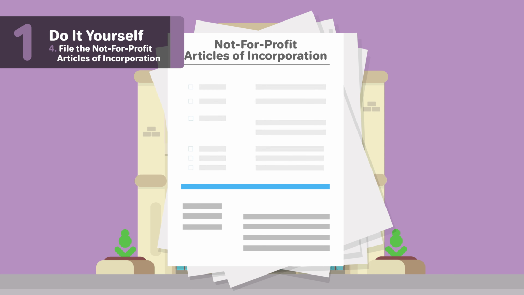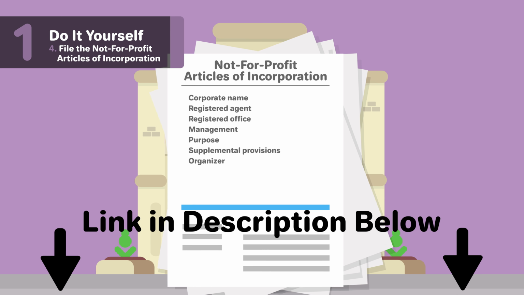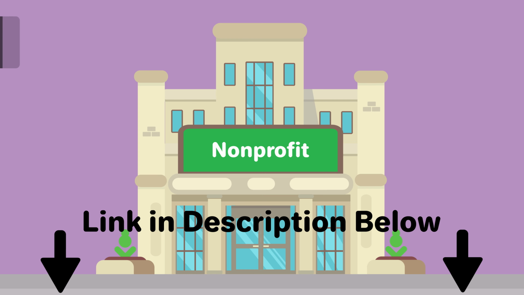Some possible information in the not-for-profit articles of incorporation you may have to include is corporate name, registered agent and registered office, management, purpose, supplemental provisions, and organizer. For more information on the sections of an Illinois not-for-profit articles of incorporation, check out our page linked below.